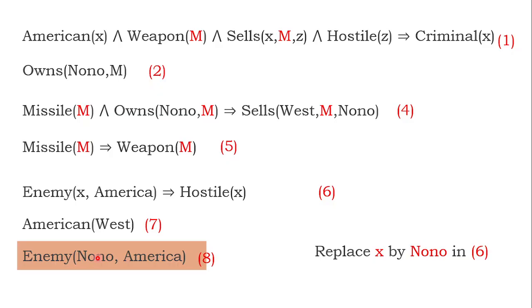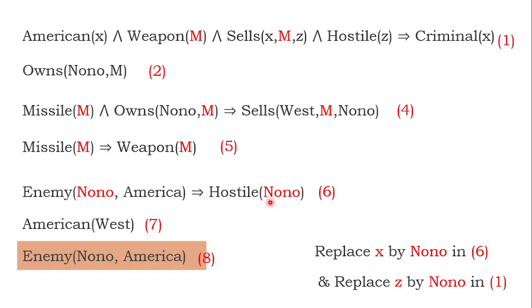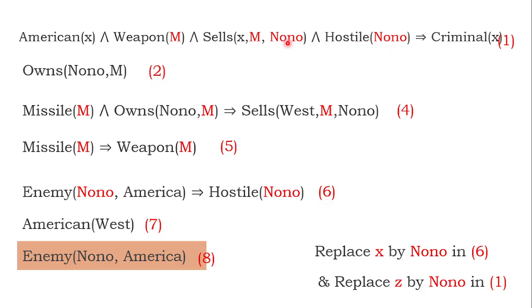Replace this X, because Enemy(X, America), X is nothing but Nono. Replace this X by this particular Nono. How will it accept? If you just do unify, it will accept. So in the place of X, I will put Nono, here also I will put Nono. In the same way, I will compare this with equation 1. See here, Nono is hostile, Z is hostile. Now what did you understand? Z is replaced by Nono. Can we do it? Yes sir, we can do. Okay, I made it. Replace Z by Nono.